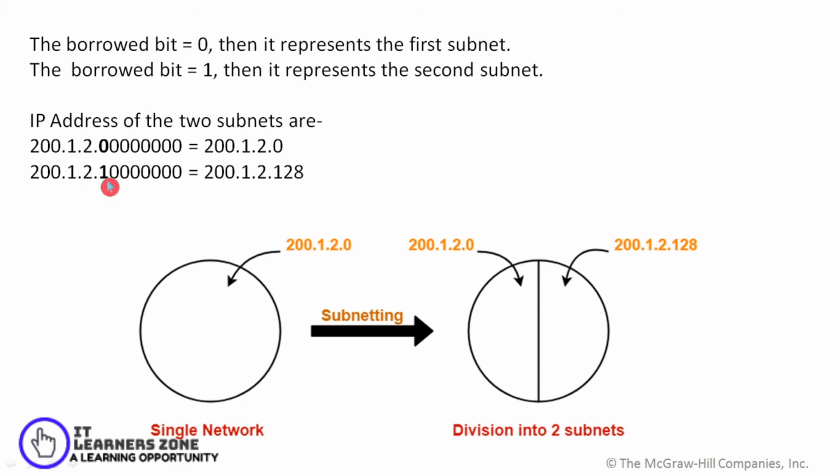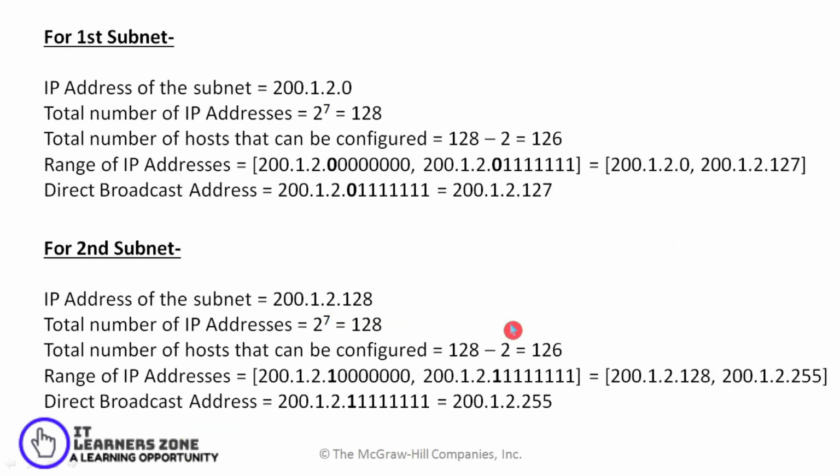The second subnet has 1 here, so it is 2 raised to 7. 2 raised to 7 is basically 128. So I have 200.1.2.128. So this is my single network, and I have divided it into 2 different subnets, with one address as 200.1.2.0 and another subnet as 200.1.2.128. So how do we find out the address ranges in these 2 subnets?